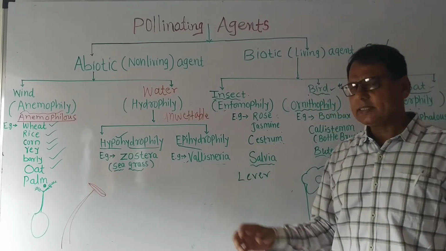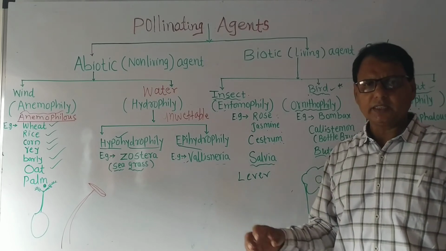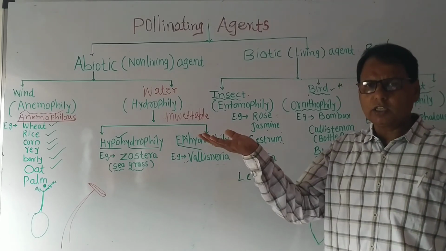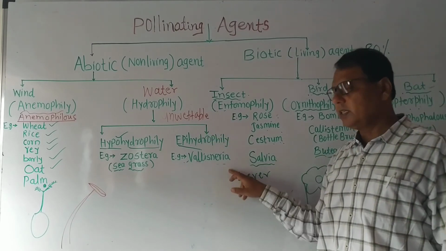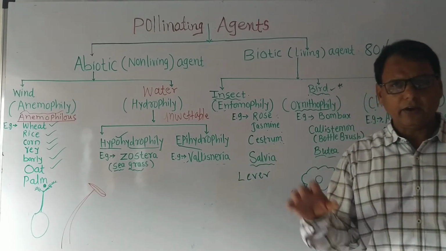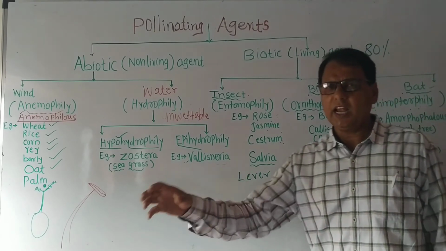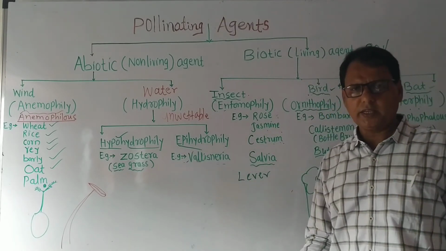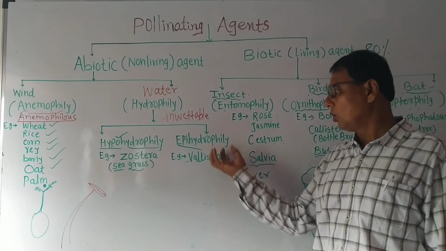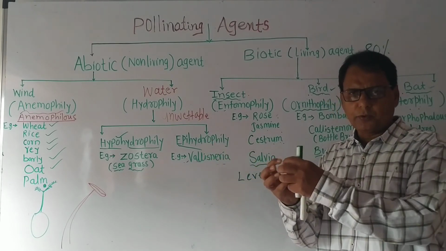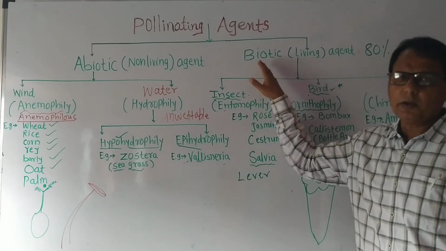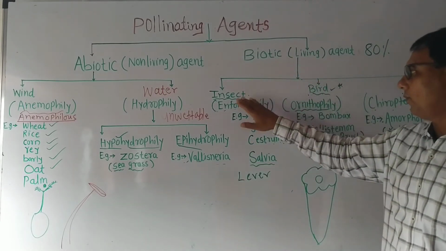The pollen grains have specific gravity equal to water, so they float on the surface of the water. The Vallisneria plant is submerged, aquatic, dioecious. Male and female flowers are present separately. Male flowers float on the surface, then the female flowers also come to the surface, and pollination occurs in Vallisneria. Now the biotic pollinating agents, insects first.